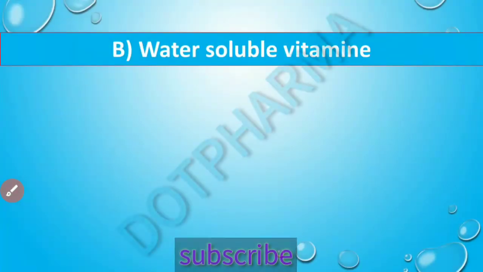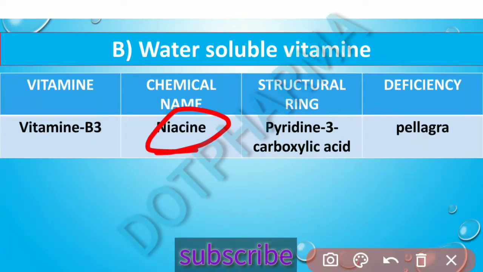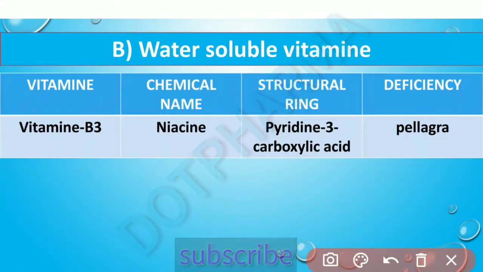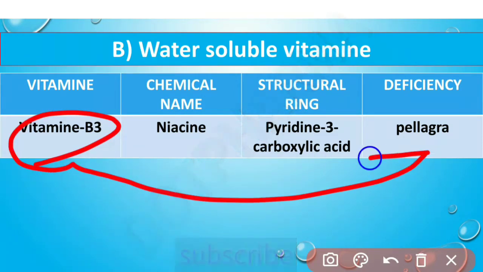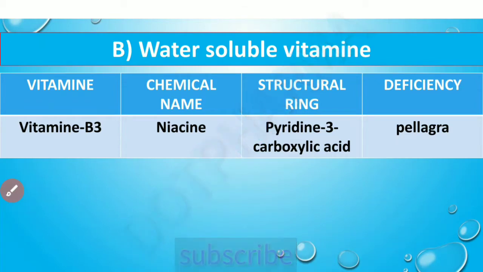Next is vitamin B3, which is also called niacin, and its structural ring is pyridine 3-carboxylic acid, and vitamin B3 deficiency leads to pellagra. So a disturbance in the level of B3 leads to pellagra, and it is also called niacin.